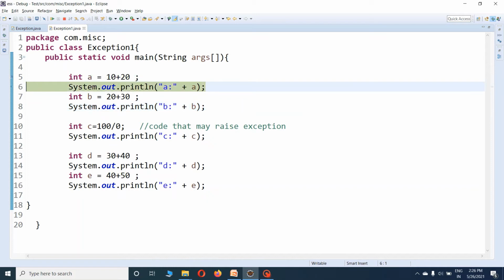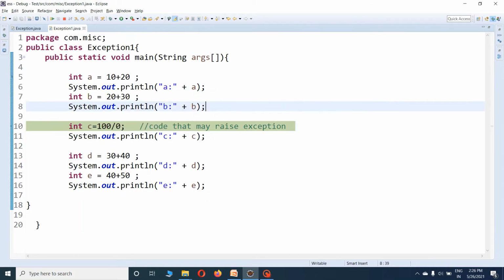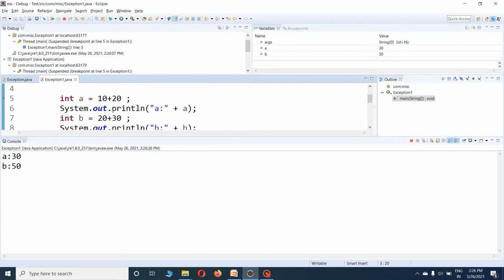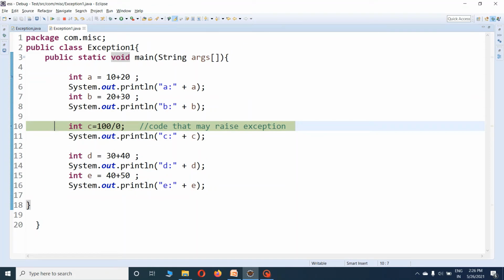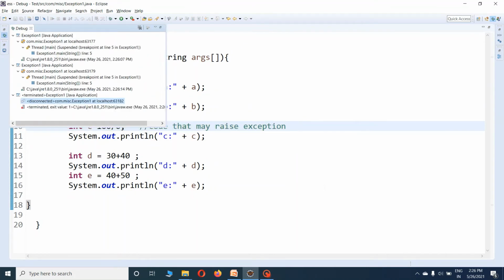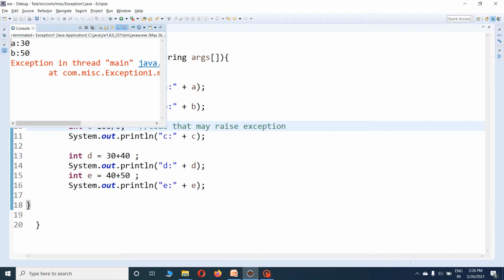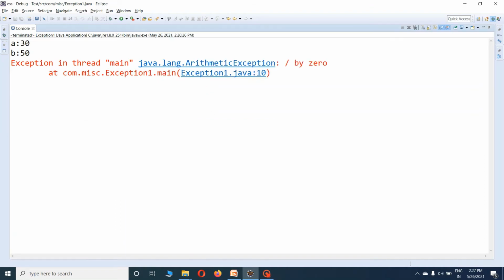It is executed one by one, and when it comes to line number 10, you can see the output till this line: A is printed, B is printed. Line number 8 is executed and B is equal to 50 is printed. Now we are at line number 10. When we try to execute it, you may check that the exception occurs and from line number 13 nothing is executed. The program is terminated because we have not handled this exception.